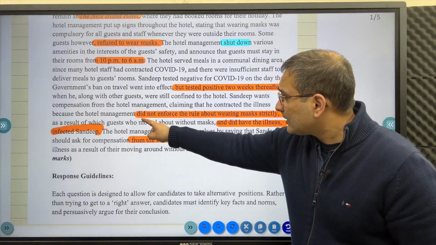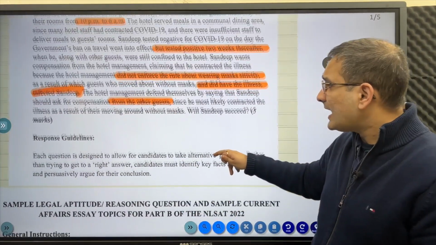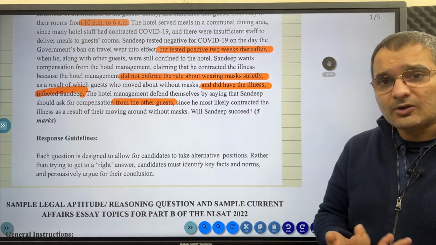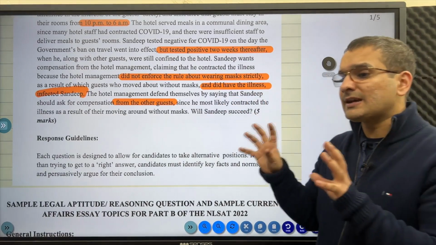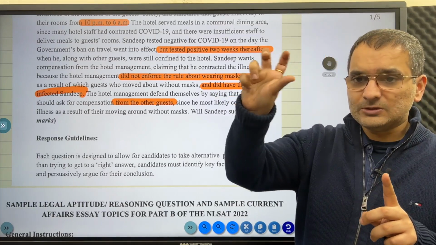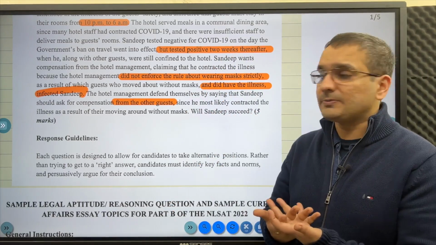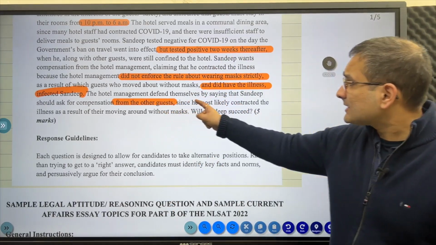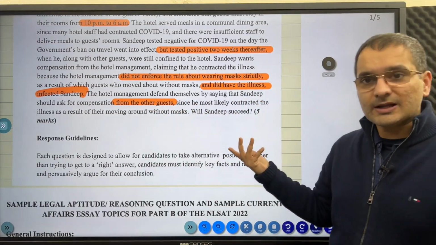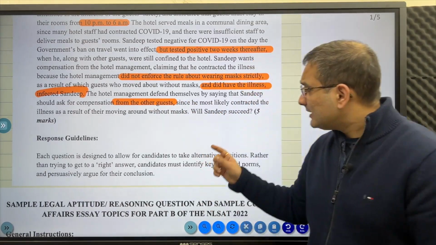And the hotel management, he's arguing they did not enforce the rule about wearing masks strictly, as a result of which guests moved out without the mask, and well, basically he got this illness thanks to that. So his basic argument is that you did not impose the rules or the guidelines very strictly, so therefore I got the disease, therefore you need to pay, right? So the hotel management defend themselves by saying that Sandeep should ask for compensation from other guests. Very अच्छी बात है.